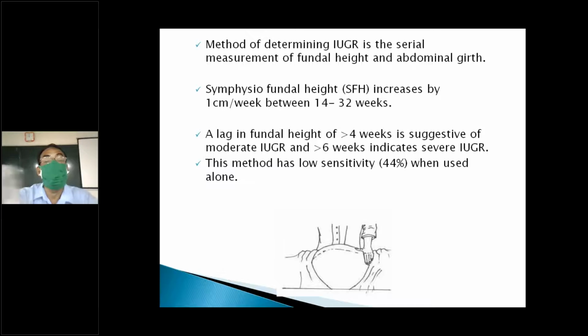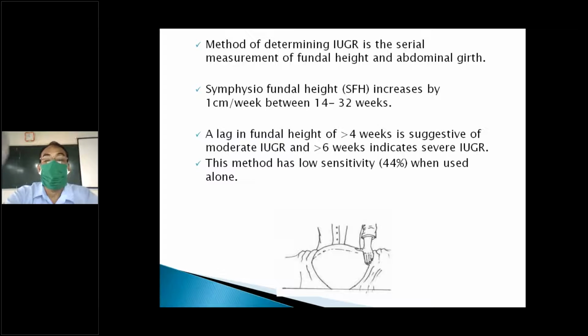Again, the other thing is symphyseal fundal height. You will just measure the fundal height from the upper border of the symphysis. It is found to increase, and the symphysis-fundal height in centimeters corresponds to the period of gestation after 24 weeks.